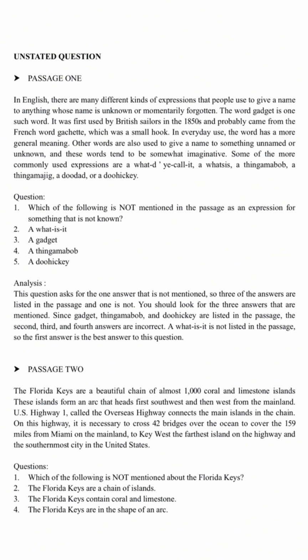Question 1. Which of the following is not mentioned in the passage as an expression for something that is not known? 1. A what is it? 2. A gadget. 3. A thingamabob. 4. A doohickey.